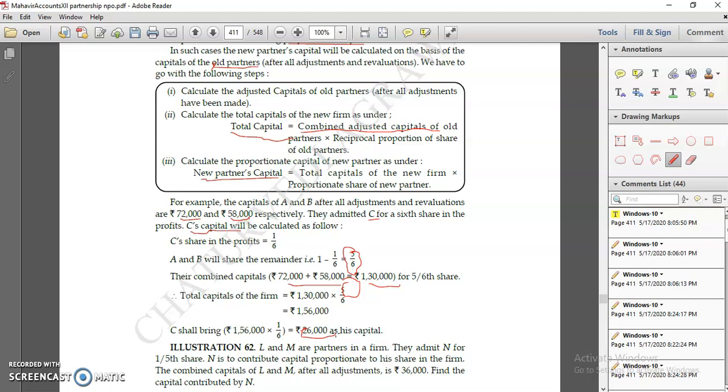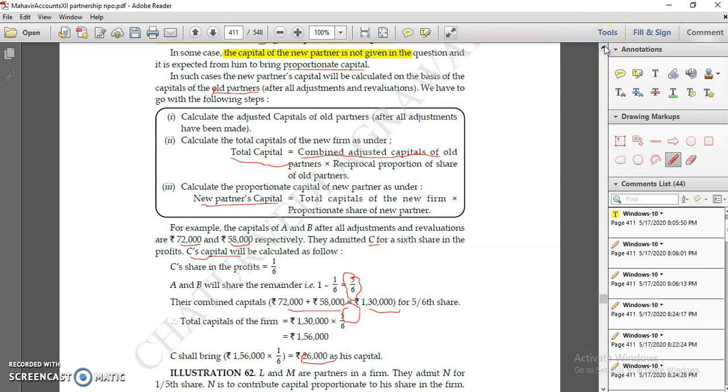I hope you understood. So this is called the second type of question which may come in your exams, where the new partner's capital is missing. In the next video we'll share one question with you.